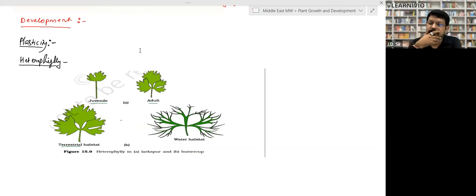That is also plasticity, change in morphological structure due to change in age, right? One more thing, those people who live at higher altitude have a high hemoglobin level, and those who live in the plains have a low hemoglobin level. That is also plasticity, change in environment and change in body structure.